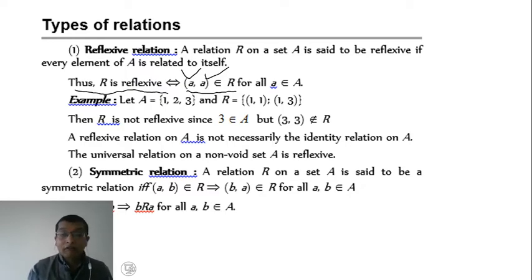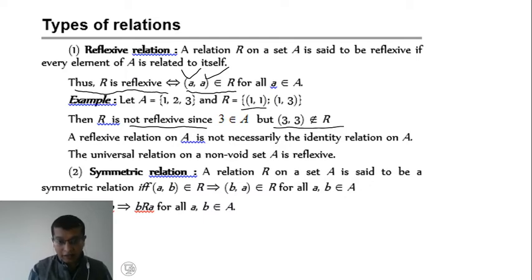You can see the following example. In this example, we observe that (1, 1) is present, but the ordered pairs (2, 2) and (3, 3) are absent. Therefore, it is not reflexive.